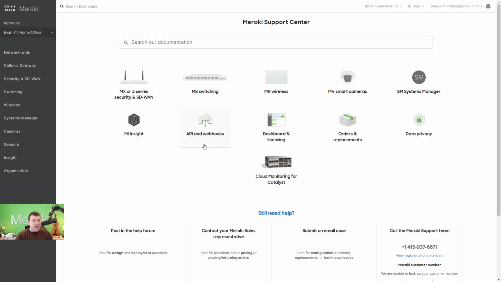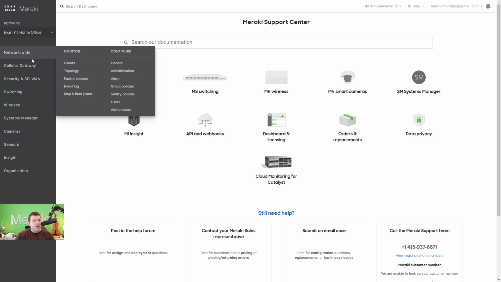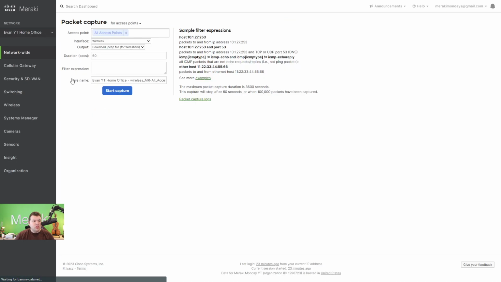Now, going back to the dashboard really fast, let me just show you really quickly how to get packet captures. If we were to go to network-wide packet capture, we could either take packet captures from all of our devices, for instance, for access points, or we could get a specific access point as well and take a packet capture. And this is something that will be able to be saved in your downloads. And of course, you'll be able to upload it into our support case as well.